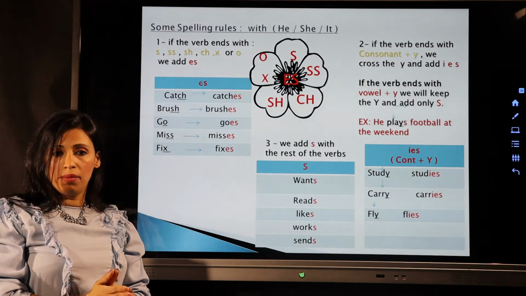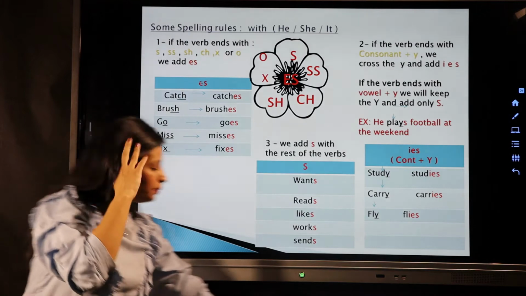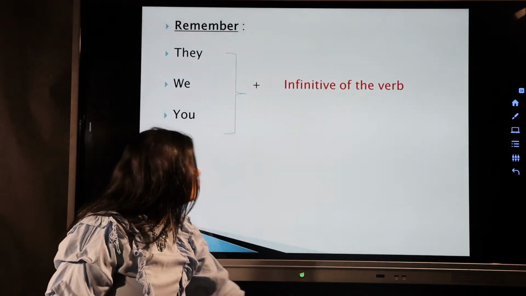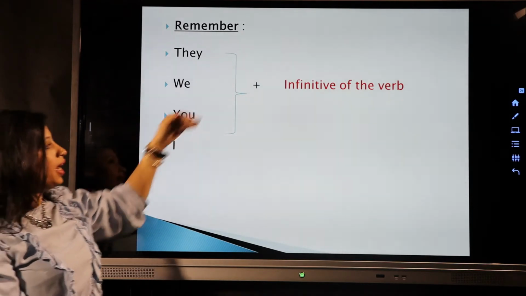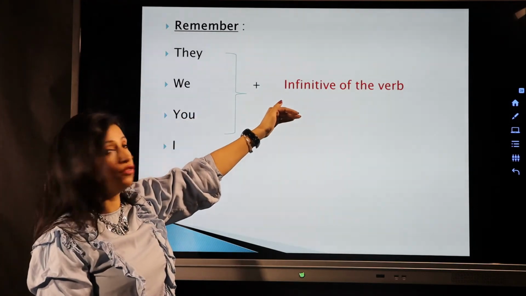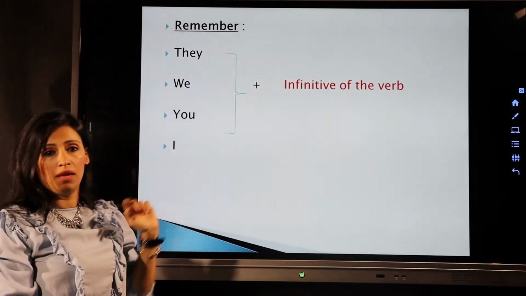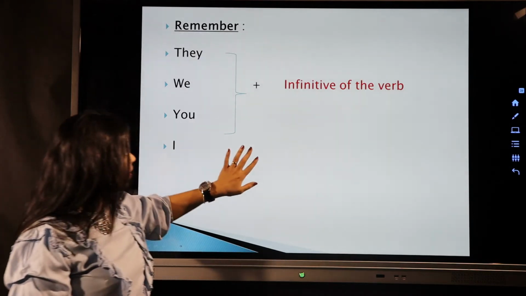But if I'm talking about many things, plural, or I'm saying they, we, you, I, okay, after them I have to put the verb in the infinitive form. I have to keep the verb as it is. I'm not gonna add anything. Clear? Okay.